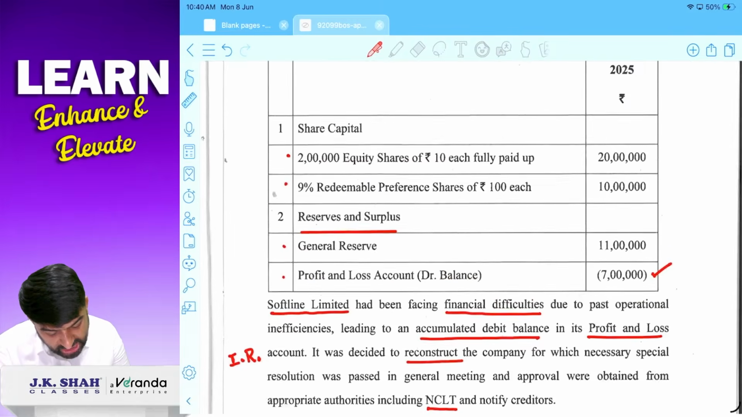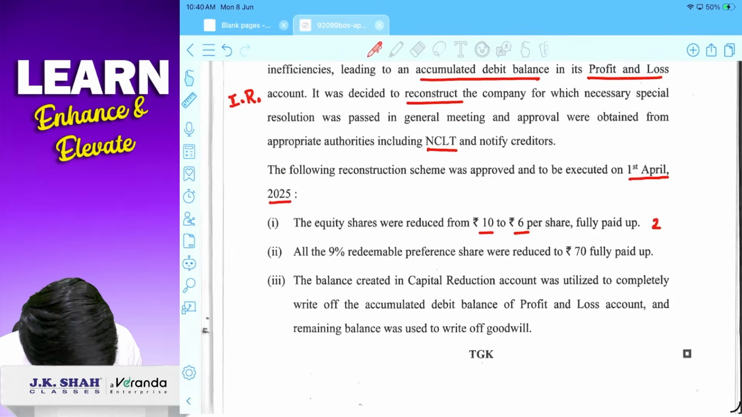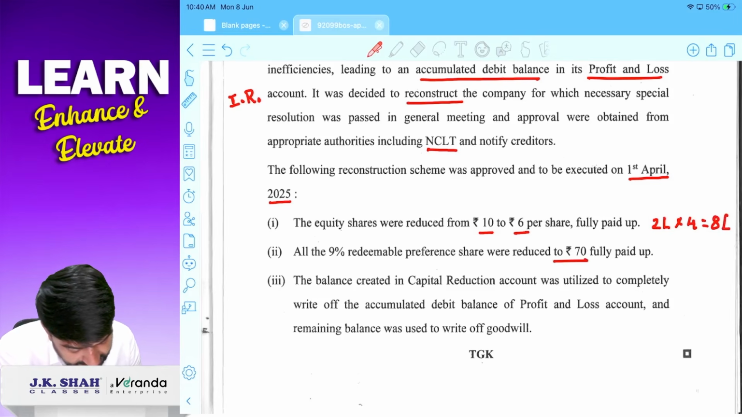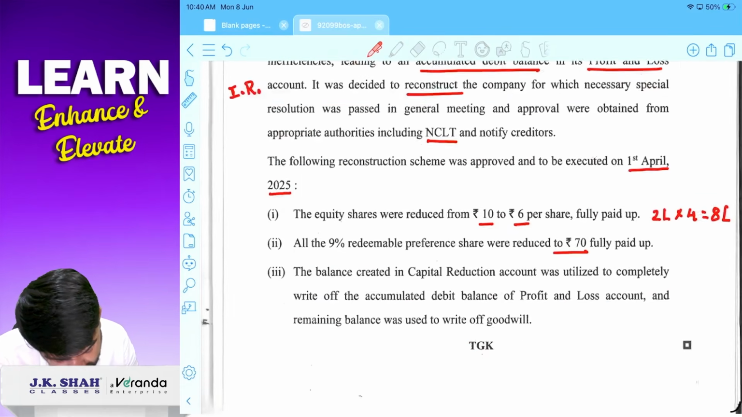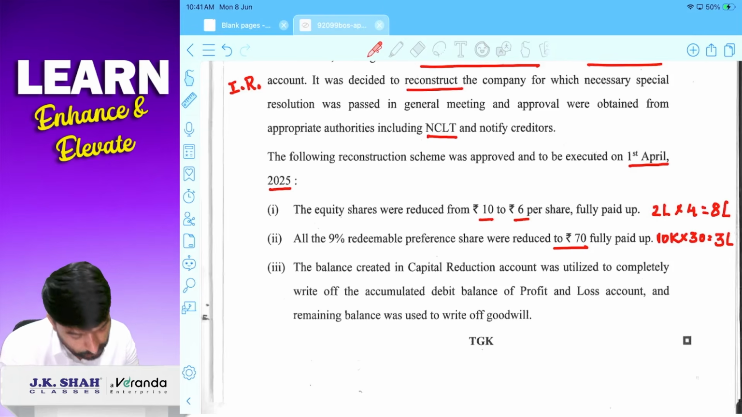That means in equity shares we get a profit of 4 rupees. So there are 2 lakh equity shares, 2 lakh equity shares and 4 rupees profit. Capital reduction will be 8 lakh. All 9% preference shares were reduced to 70. So these are the 9% preference shares, there are 10,000 preference shares, 10 lakh divided by 100, 10,000 preference shares, on which we get a profit of 30 rupees, that is 3 lakhs. So total profit will be 11 lakhs.